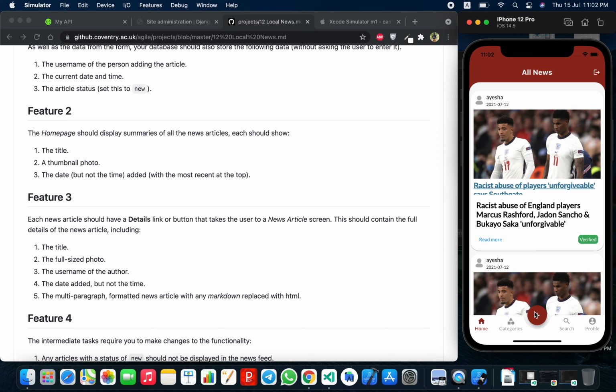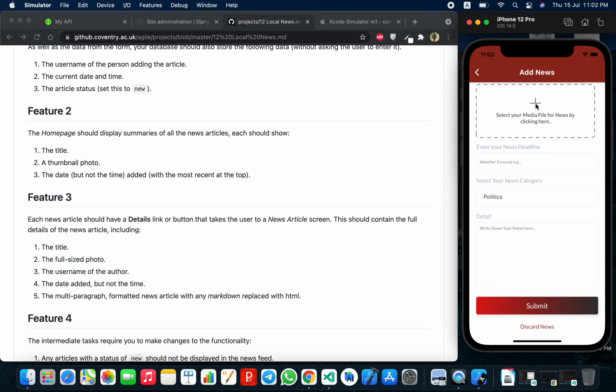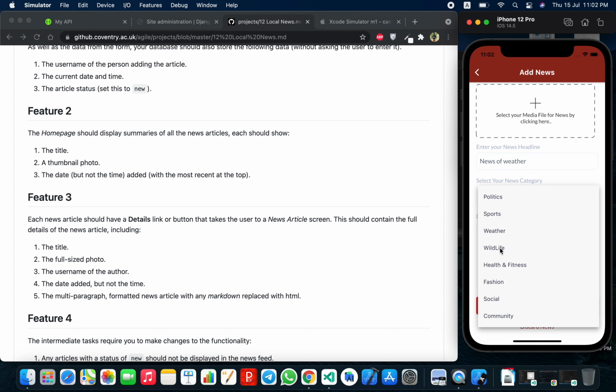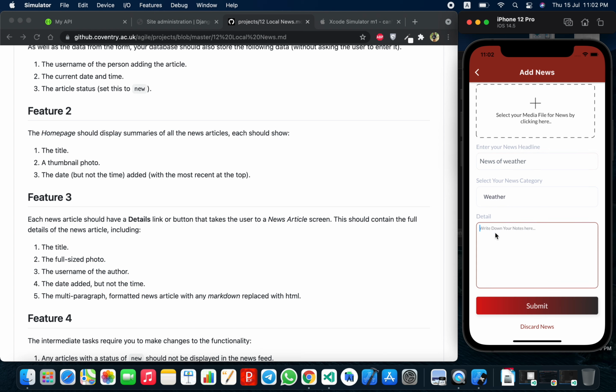Let's create a post. The user can also select categories, like this.